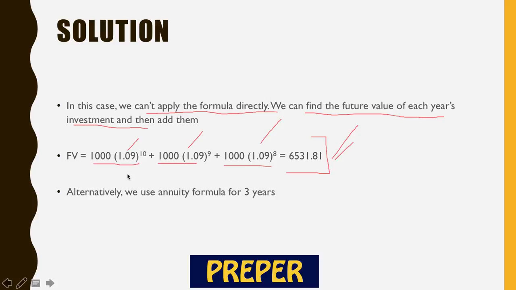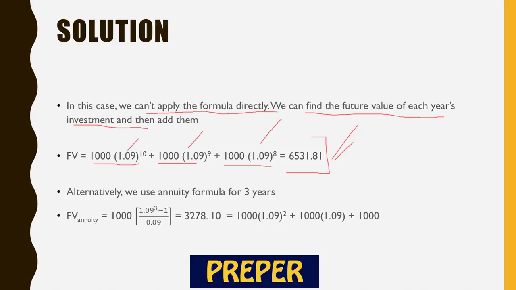Alternatively, we assume annuity formula for 3 years. So annuity formula was the previous one where we were doing this thing. So for the 3 years, we are investing the money, right?